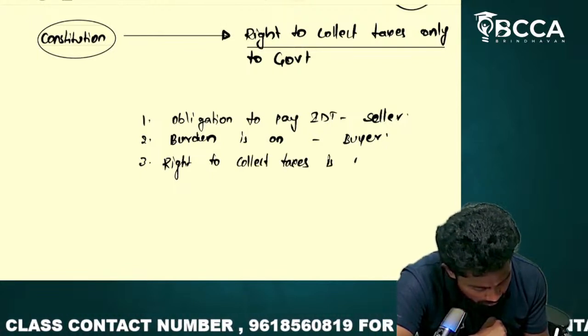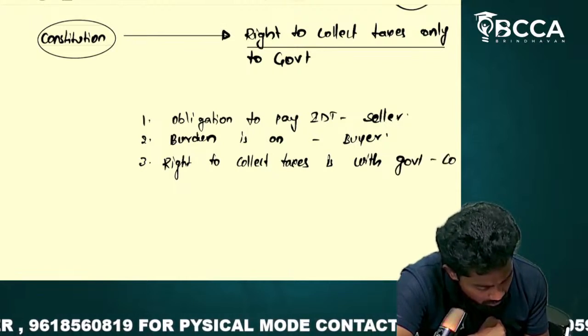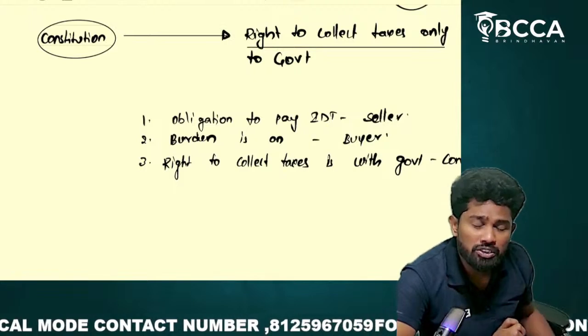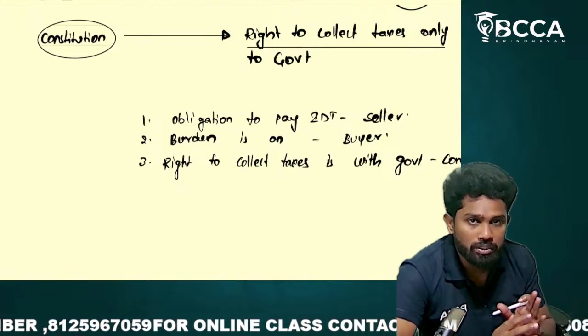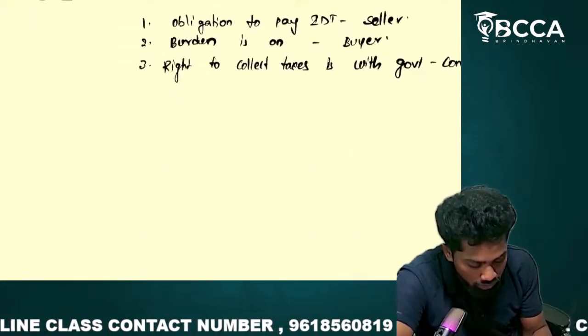So the right to collect taxes is with the government, and the power has been given by the Constitution. Sir, tell me which article of the Constitution gives everything. It's okay, in the basic class I'm not going into article numbers, but just trying to give you an overall picture of how the system is going to work.